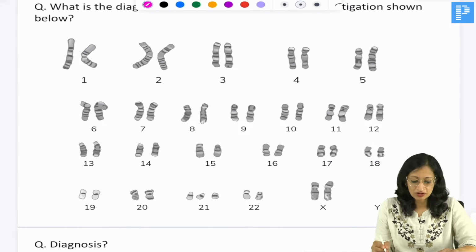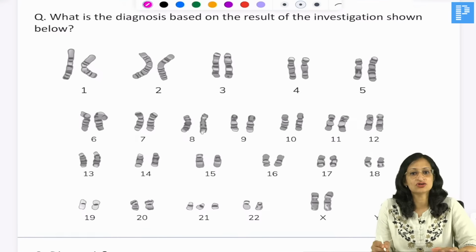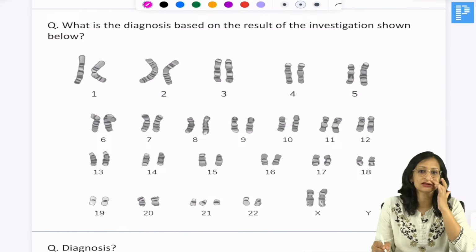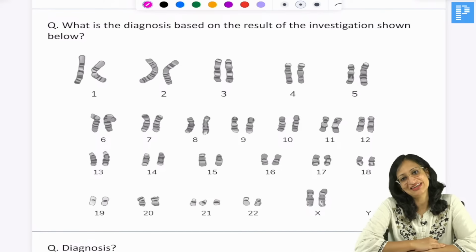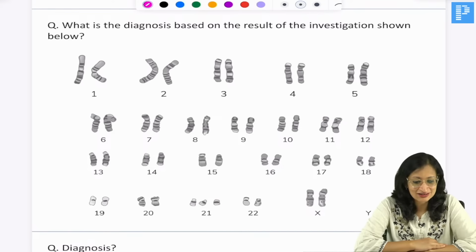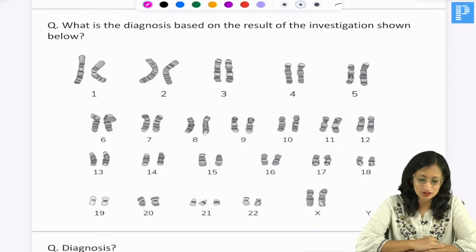Now, can you notice any abnormality in this karyotype? What is the diagnosis based on the result of this karyotype? Waiting for your replies. So what is the karyotype here? Any abnormality in this karyotype?